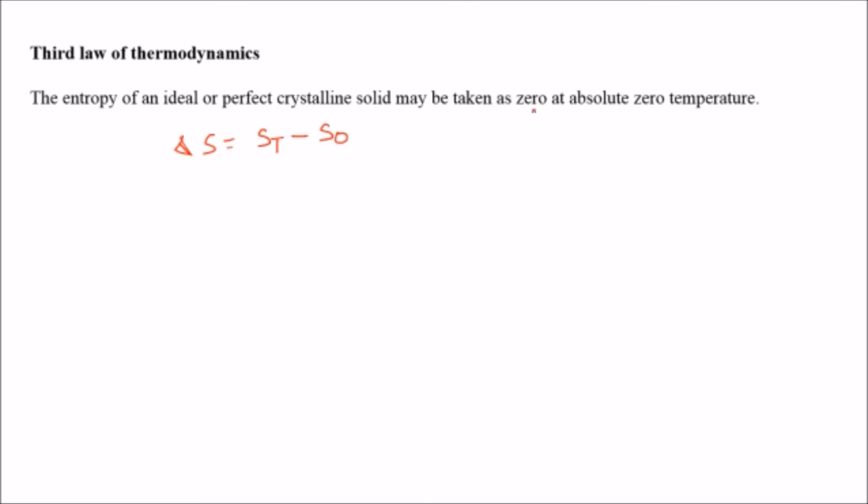As per the definition, at absolute 0 temperature, S naught will be taken as 0. So what will we get here? The change in entropy is equal to S_T, or we can express it as Cp del T, because we know that S is equal to Q by T.